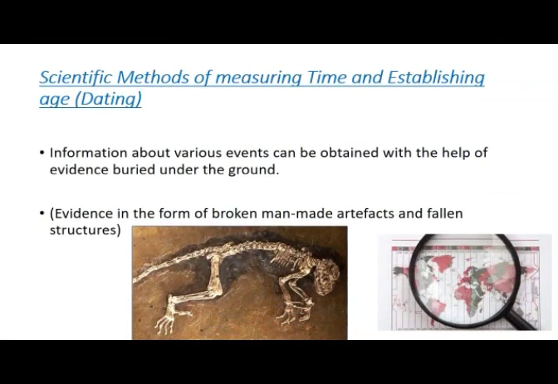So my dear students, our next topic is scientific methods of measuring time and establishing age, that is dating techniques. We are going to see, by using different dating techniques, that is two types of dating techniques, how we will be able to understand when the event has really taken place in the past. So we have studied that we measure time by measuring the length of time.